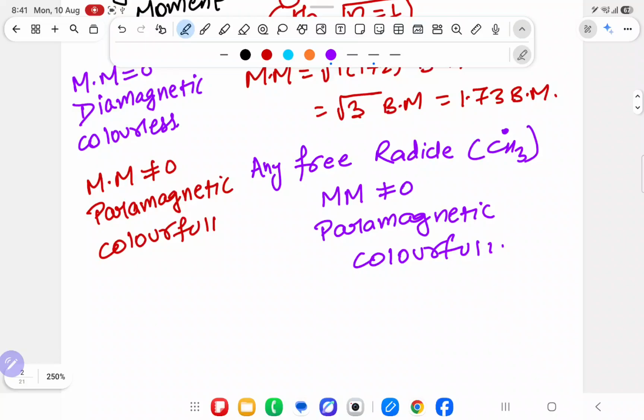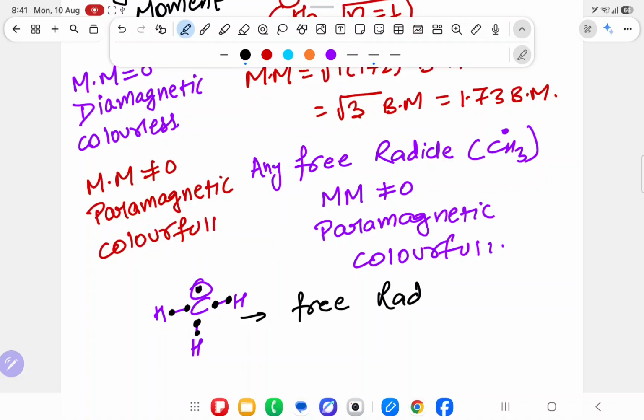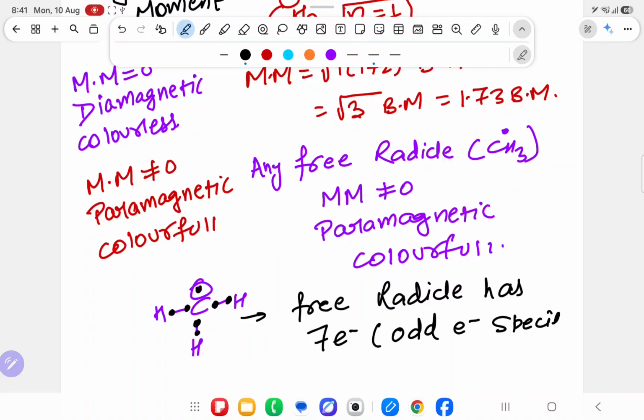Okay. If I check this free radical, H, H, one dot, how many electrons does this carbon have? Sir, 1, 2, 3, 4, 5, 6 and 1, that is 7. It means the free radical has only 7 electrons, so it is known as an odd electron species.